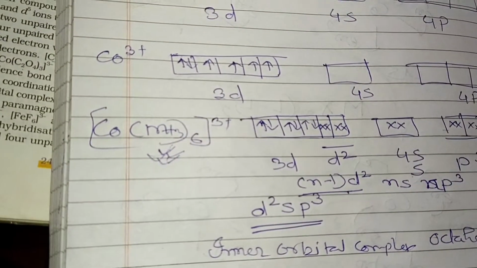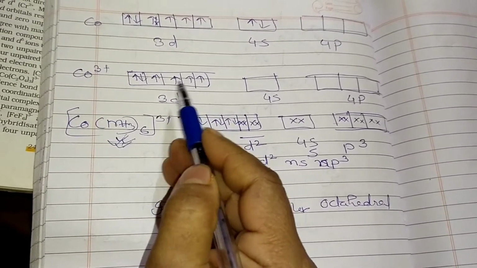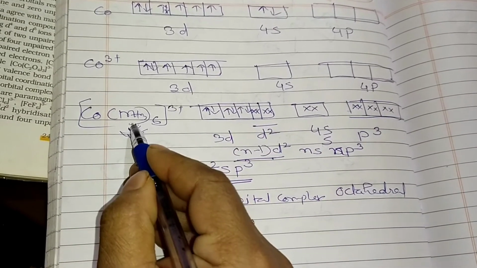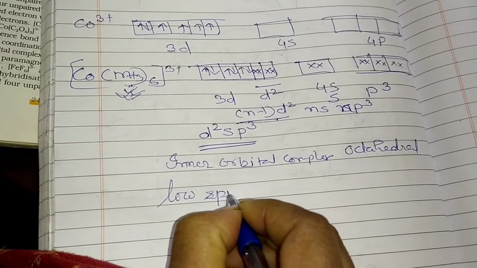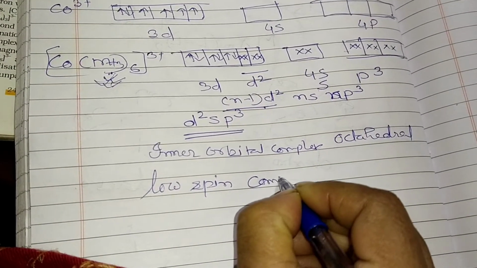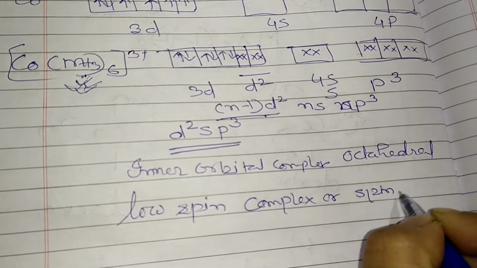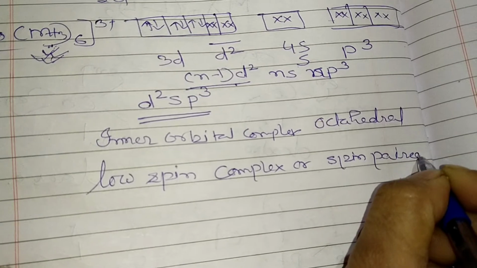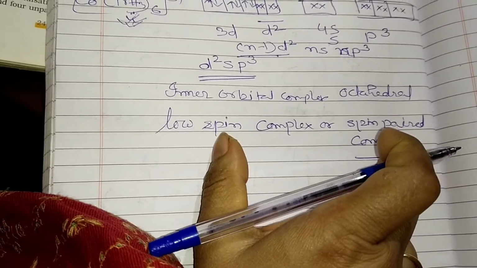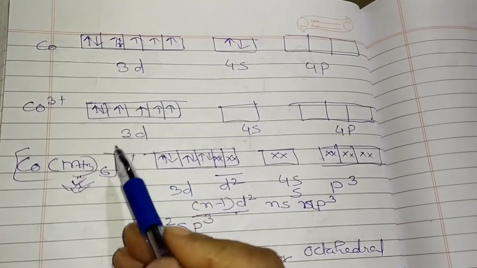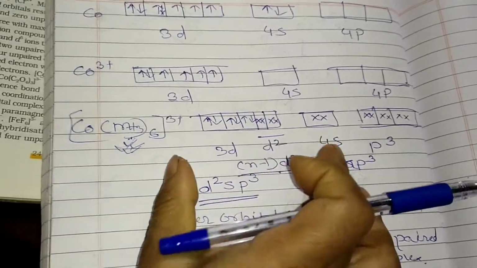And inner orbital complex also means it is called low spin or spin paired. You can see that all the unpaired electrons are pairing because of the presence of this strong ligand. So that's why it is called a low spin complex, or we can say the spin paired complex. Clear now? These are the conditions we have to see, and they are diamagnetic. Why? Because no unpaired electron is left now. That's why it is called the diamagnetic condition.